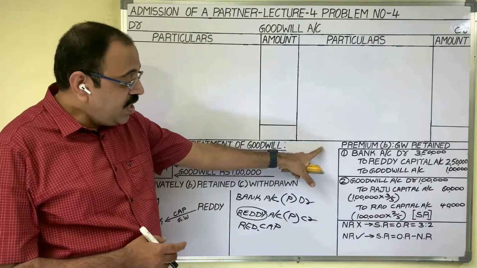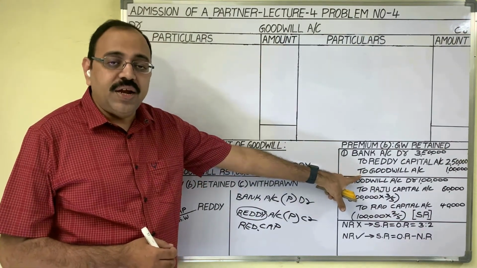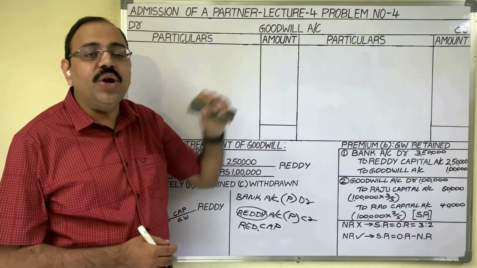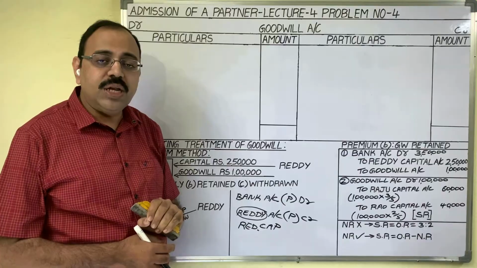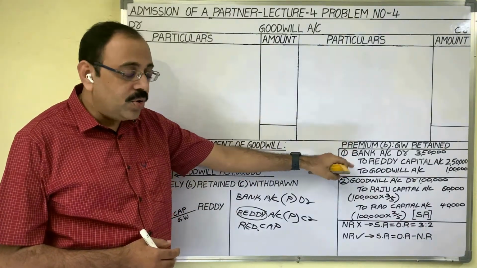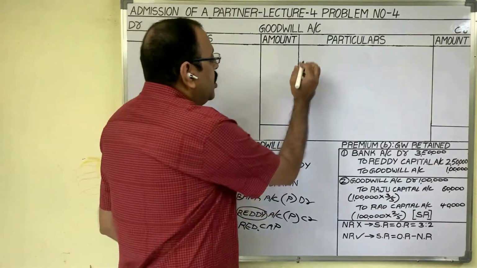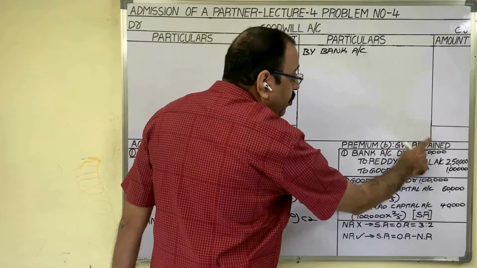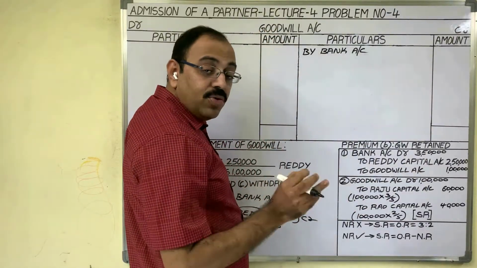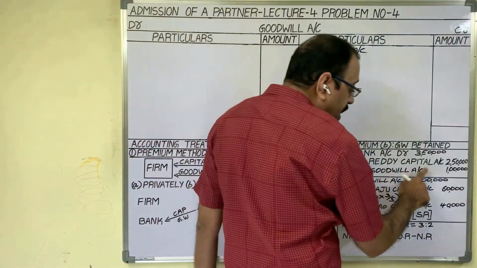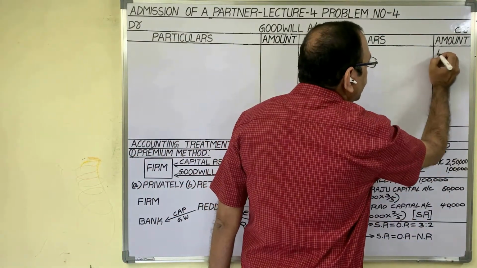See the first entry, goodwill account is credited. Therefore, first entry on credit side of goodwill account we have to post. What to write in particulars column? Other side, debit side, we wrote bank account now, write down that. By bank account. Don't write bank account 3,50,000 rupees here. Bank account we are not preparing. We are preparing goodwill account. Therefore, goodwill amount 1 lakh rupees we should write here.